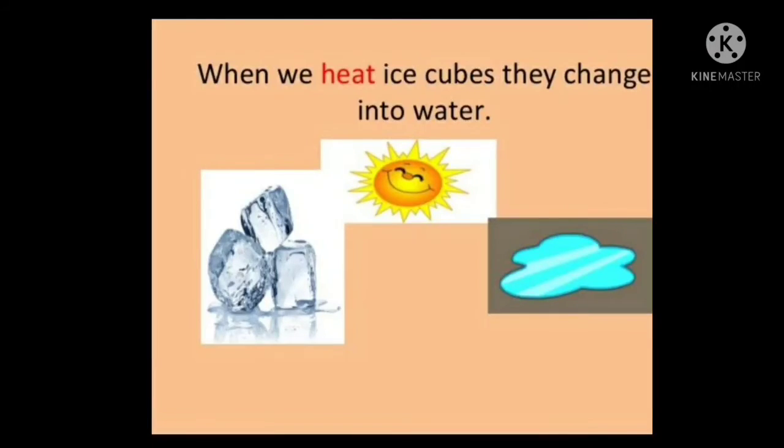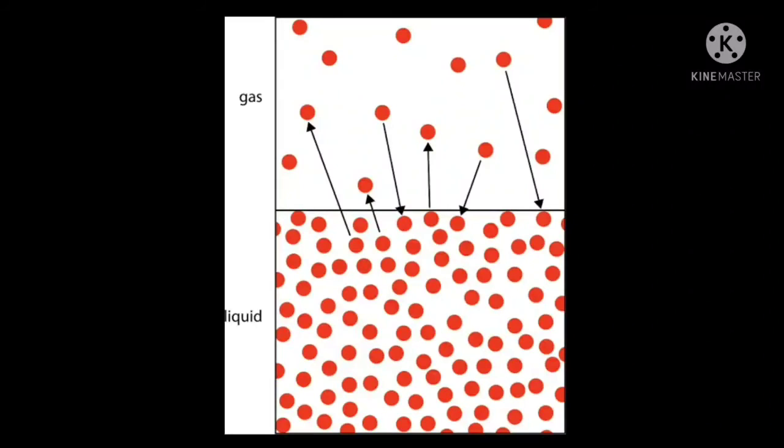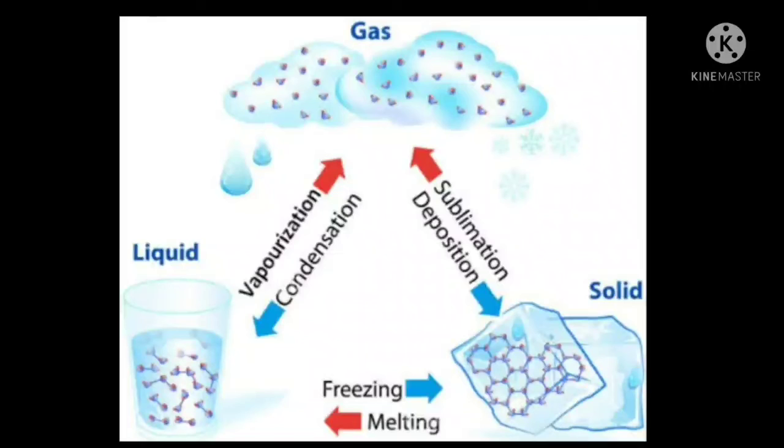When a solid is heated, its molecules loosen up, it melts and changes into a liquid. This process is called melting. When a liquid is heated, the molecules become free. The liquids change into gas and vapor state. This process is called evaporation.